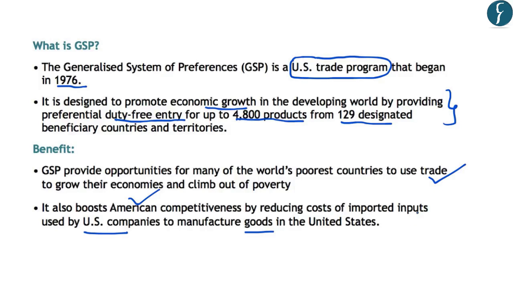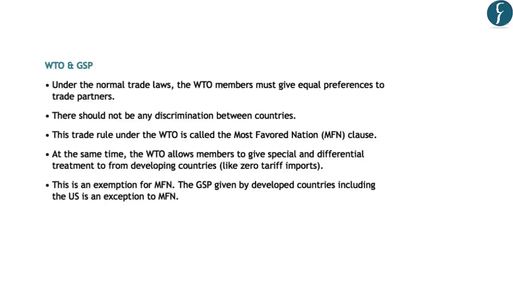Now after understanding the GSP and the benefits of GSP, let us understand what is the relation between WTO and the Generalized System of Preferences. Now one of the important rules of WTO is that under their normal trade laws, the WTO members must give equal preferences to its trade partners. This means that there should not be any discrimination between the countries in terms of trade. And this trade rule under the WTO is called the Most Favored Nation Clause.